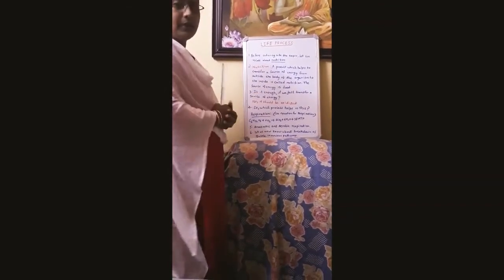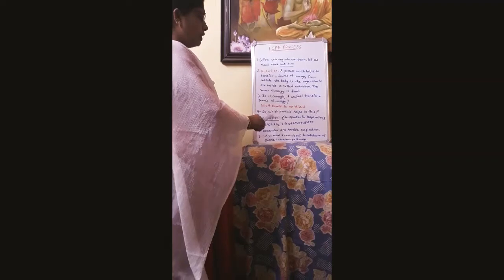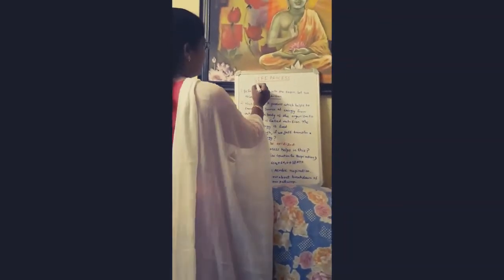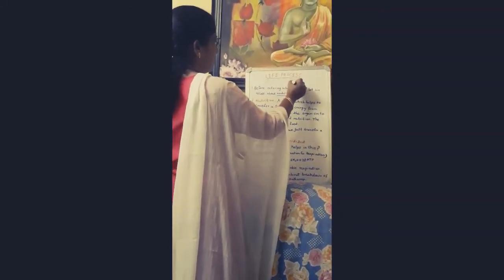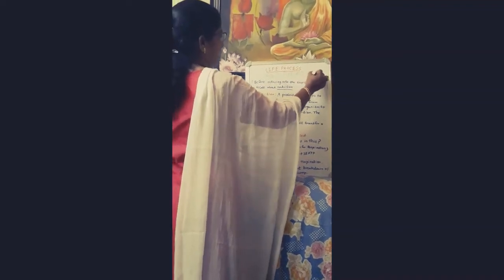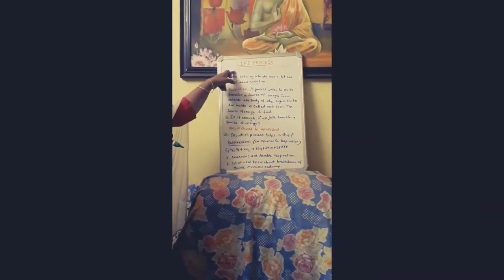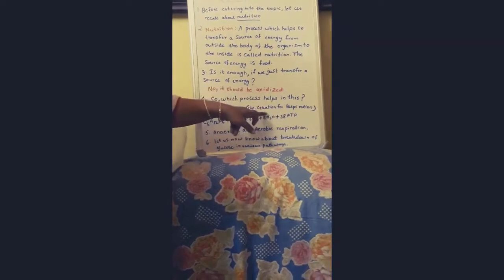So what is the process helping in this oxidation? Any idea, children? The process which helps in oxidizing the food that we are taking into our body is nothing but respiration. So we are going to study about respiration. Before getting into the topic, it is very important to know its chemical equation. So let us see what is the chemical equation of respiration.